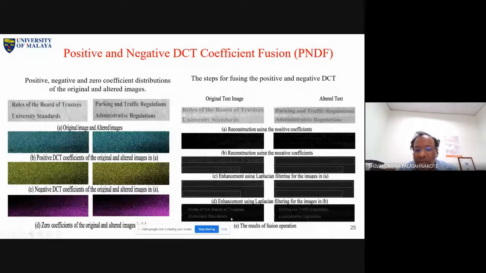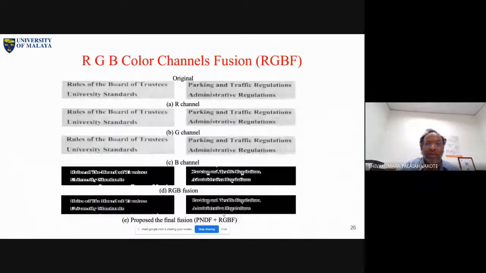Look at this fused image now. This is the caption, this is the original text, and this is the altered text. Look at the altered text. We lost brightness here, but you can still see the brightness in the original text. That's the whole thing.